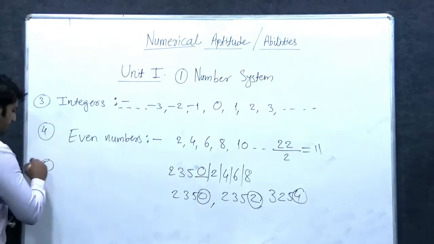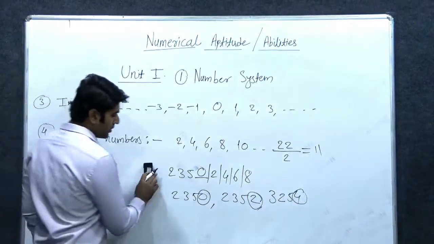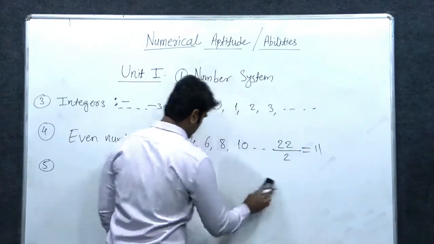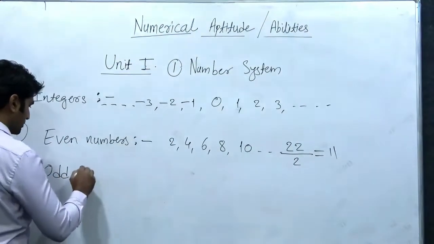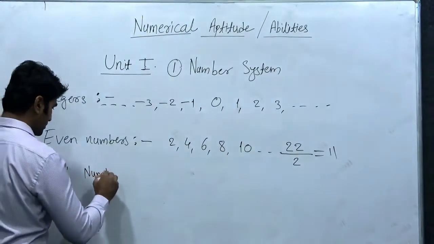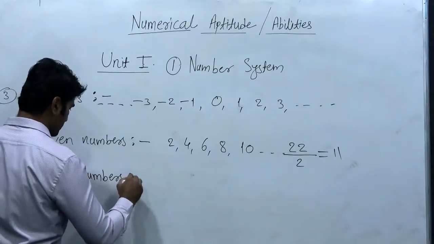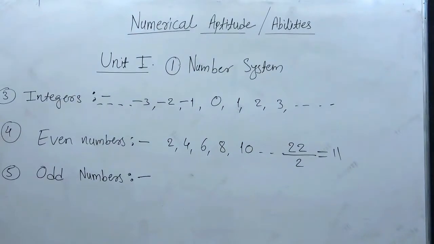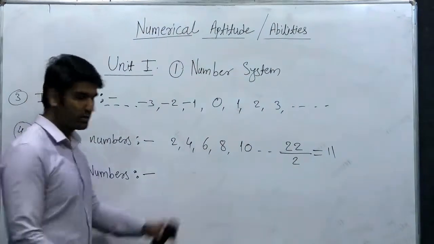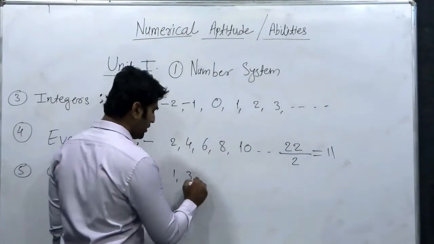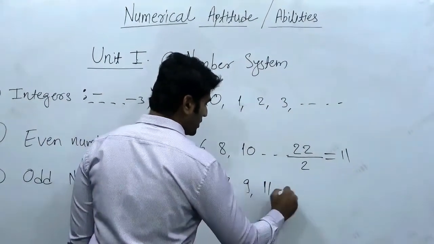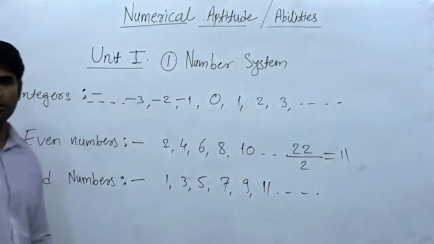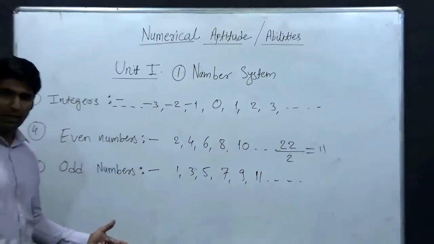Fifth type will be odd numbers. So odd numbers are the remaining numbers like 1, 3, 5, 7, 9, 11. These are called odd numbers, right?